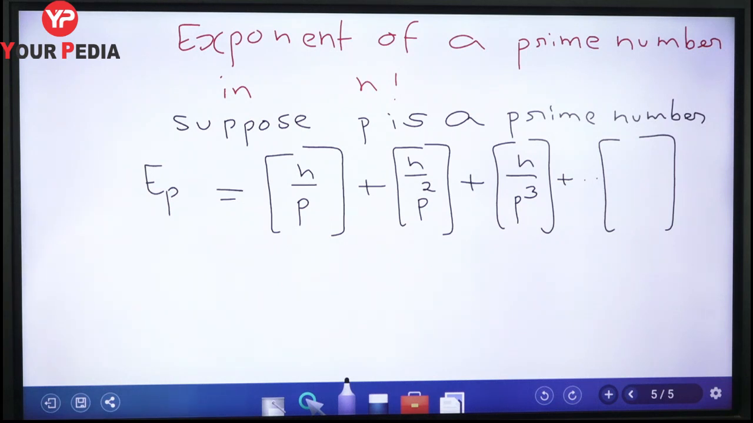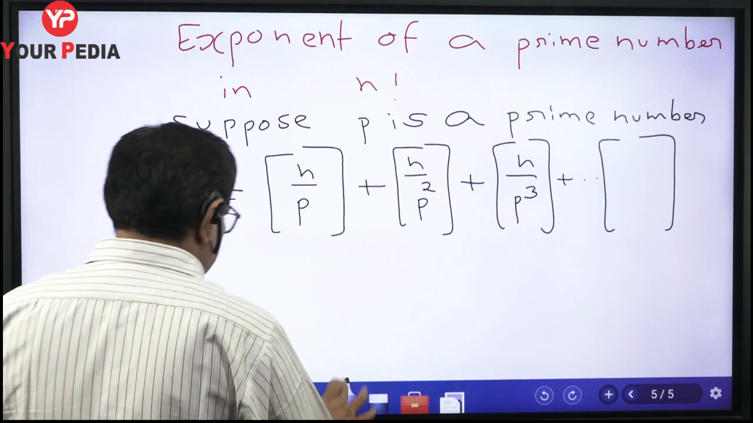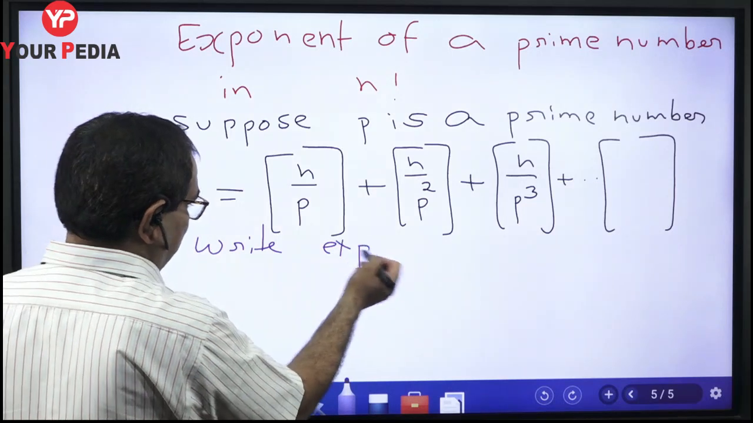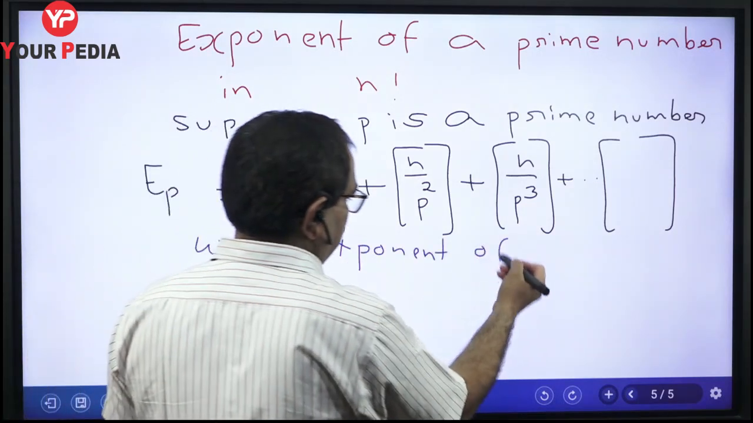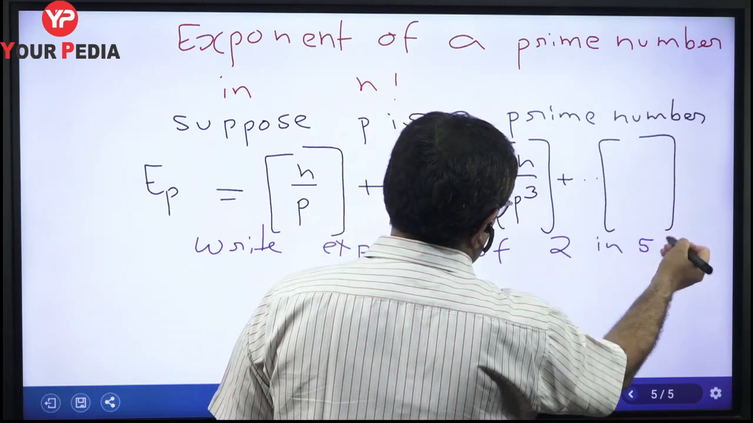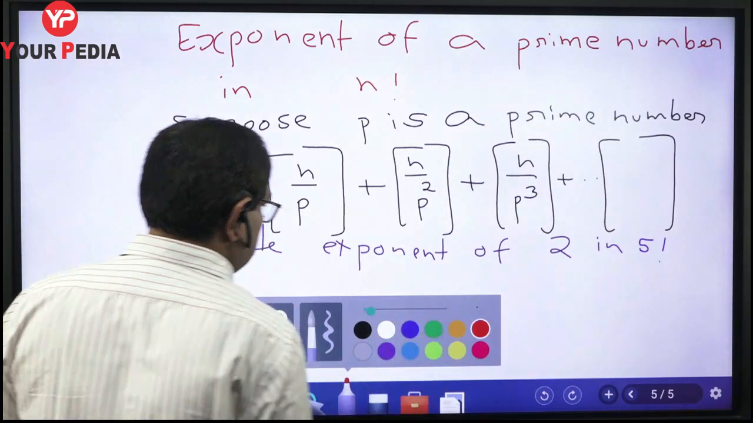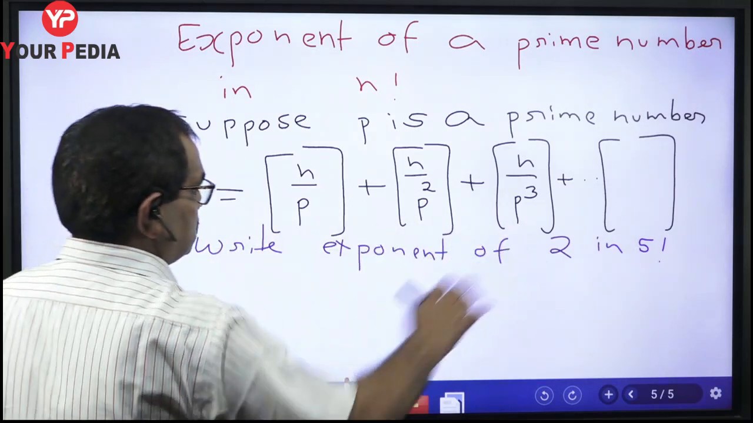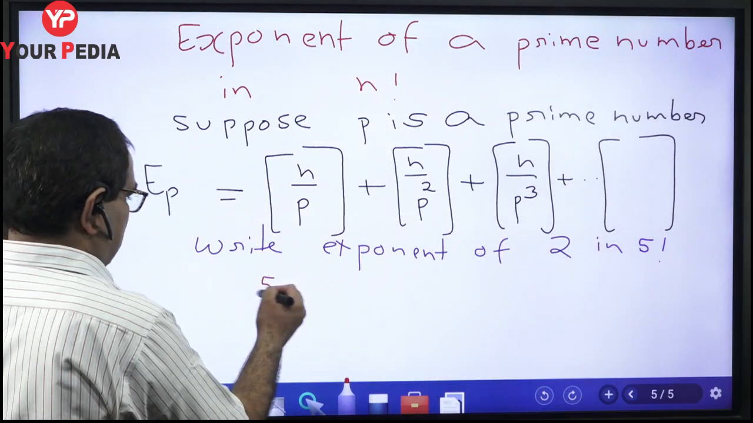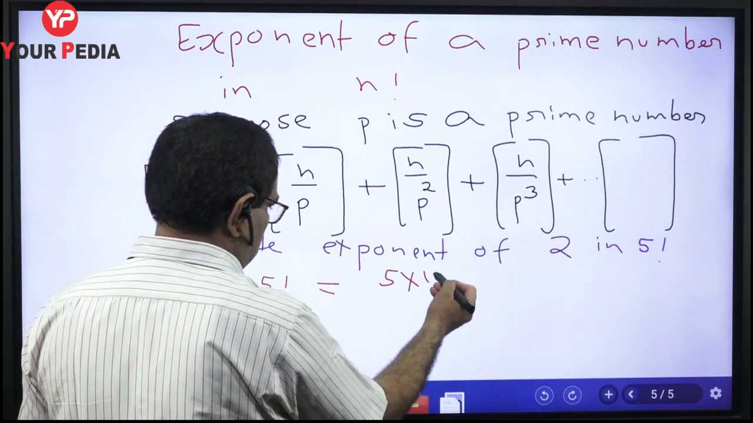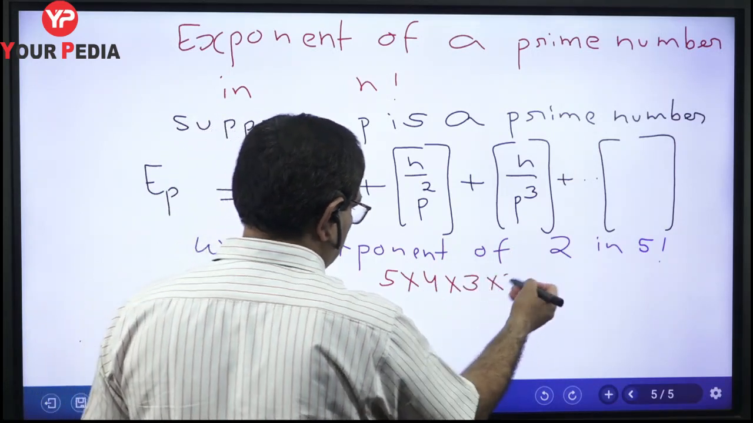Now let us try to understand this with the help of one example. Suppose I say write the exponent of 2 in 5 factorial. Exponent of 2 in 5 factorial. What is the power of 2 if we make the prime factorization of 5 factorial? So we will use two different approaches. First approach is, what is the meaning of this problem. So let us write 5 factorial. We know that 5 factorial is the product of the first 5 natural numbers, 5, 4, 3, 2, 1.